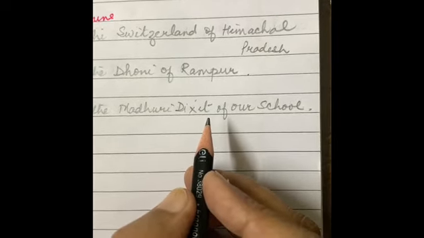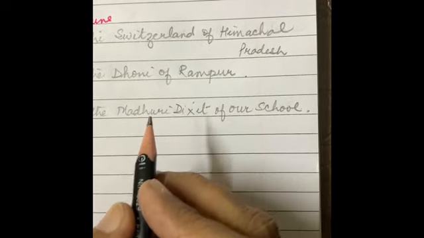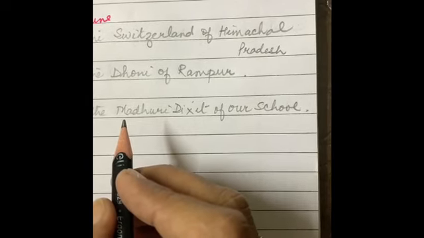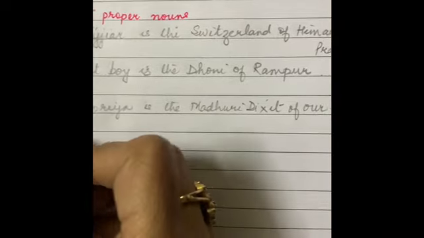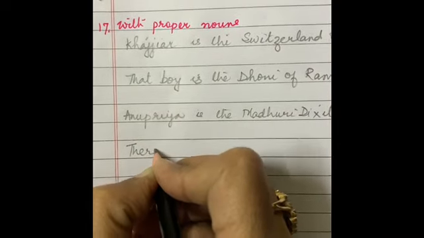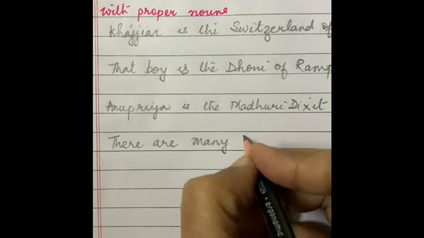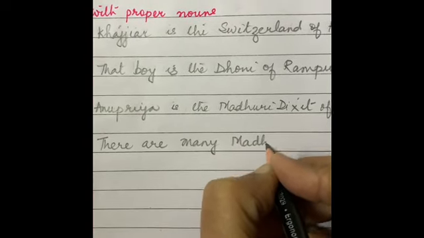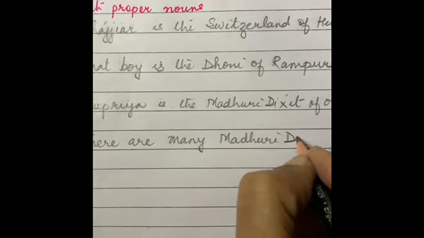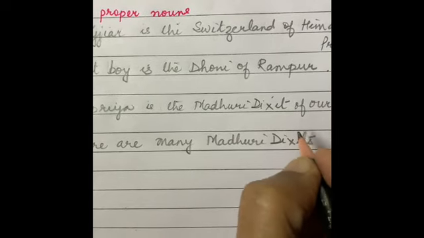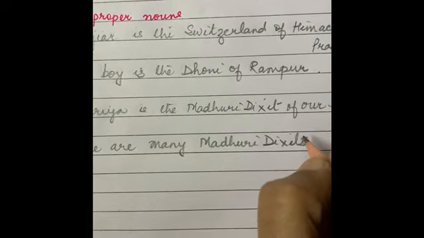And sometimes we use these proper nouns as plural also. How? As I say, there are many Madhuri Dikshits in our school.